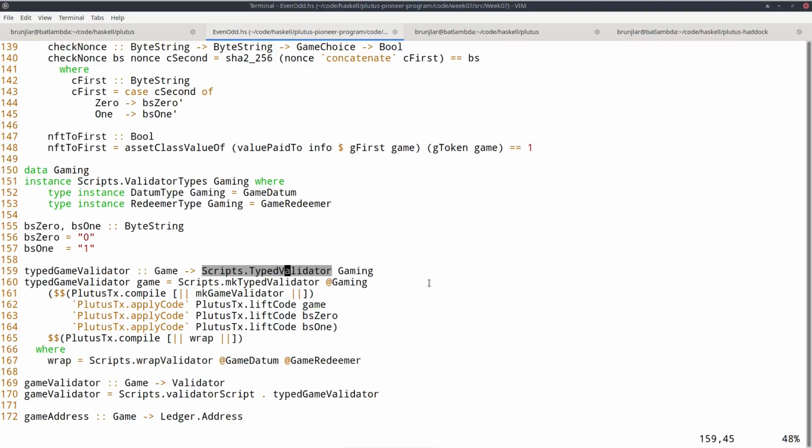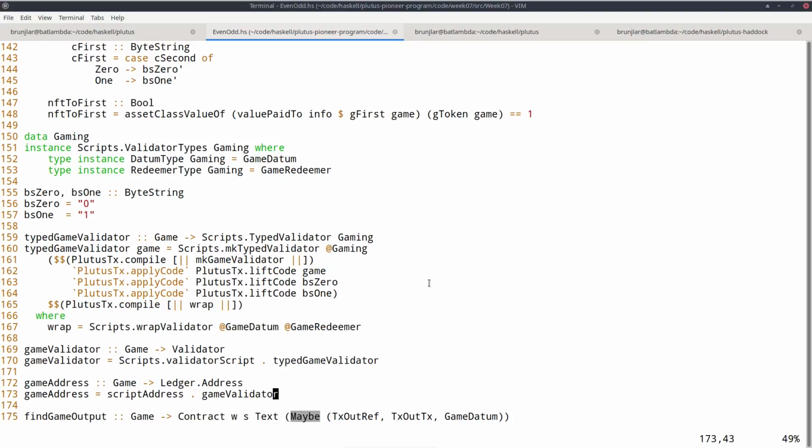Typed game validator that compiles the code as before. So it's parameterized now by game and these two byte strings. This make validator function, so I have to apply all of them. But I just use these constants here. So now I'm only left with this one game parameter, as one would expect. Then the usual boilerplate for validator and address.